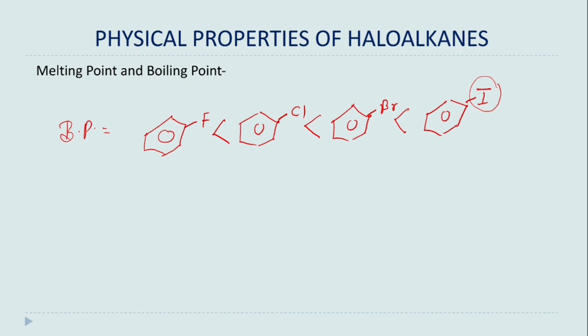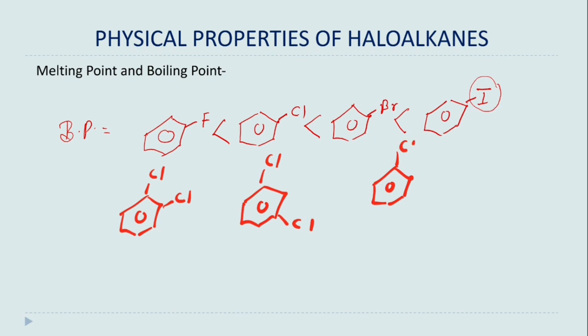And what if we have more than one halo group? Suppose we have orthodichlorobenzene, metadichlorobenzene and paradichlorobenzene. The dipole moment of ortho is the greatest, then meta, and the dipole moment of para is the lowest, or we can say 0.